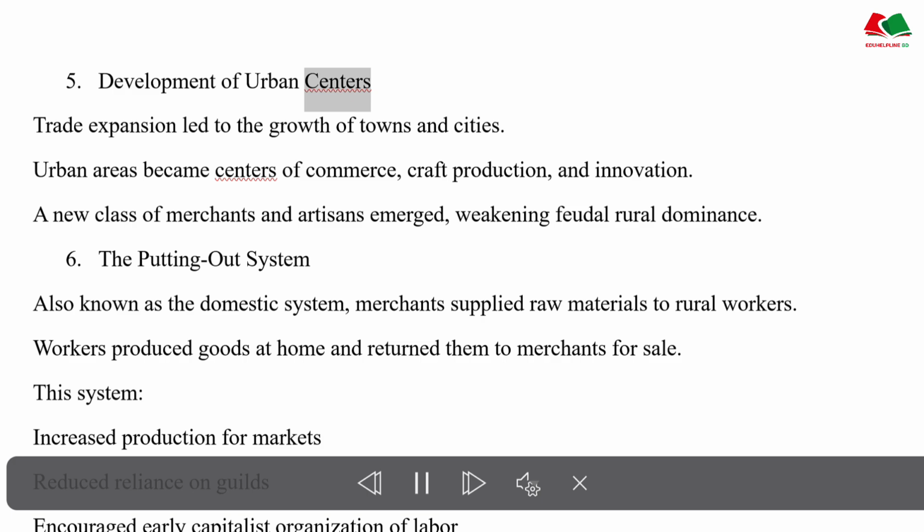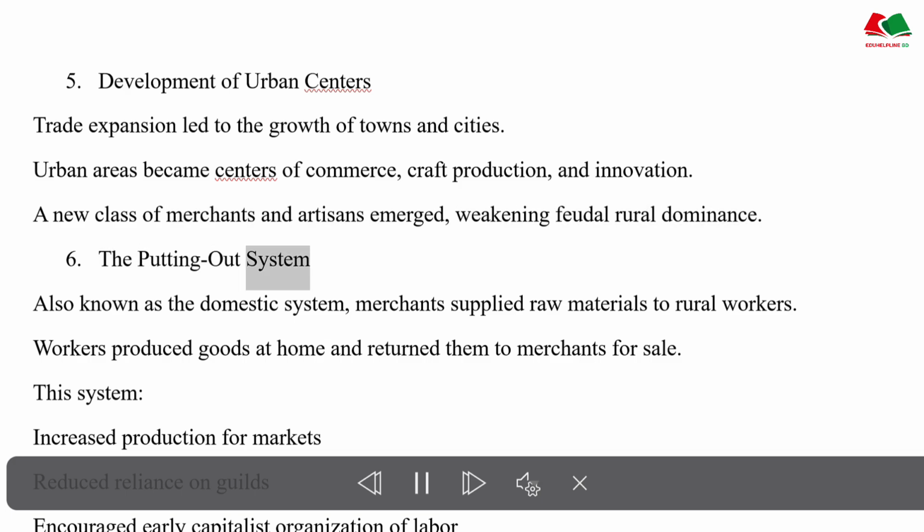Development of urban centers. Trade expansion led to the growth of towns and cities. Urban areas became centers of commerce, craft production, and innovation. A new class of merchants and artisans emerged, weakening feudal rural dominance.